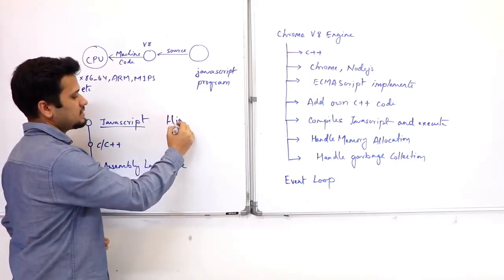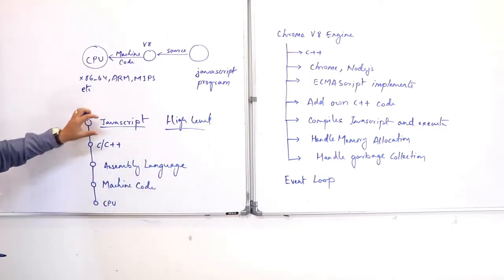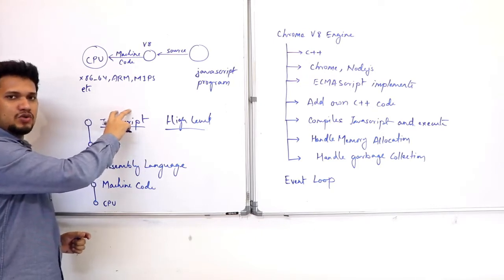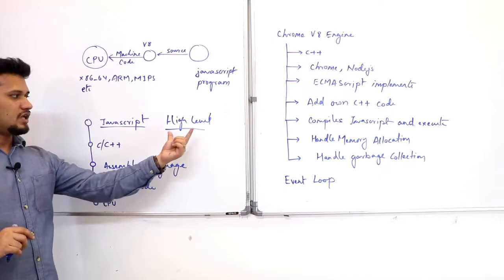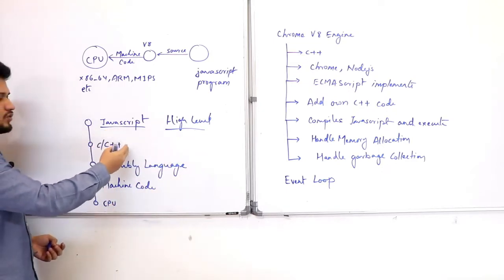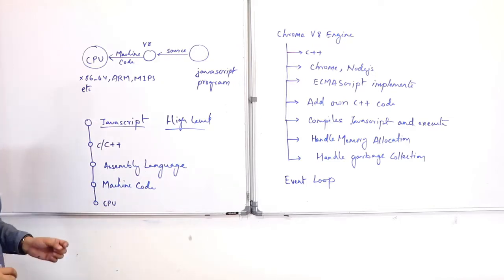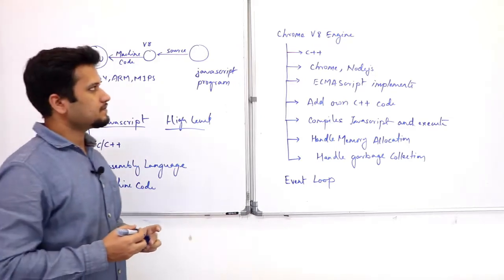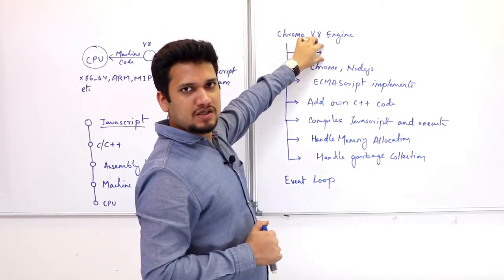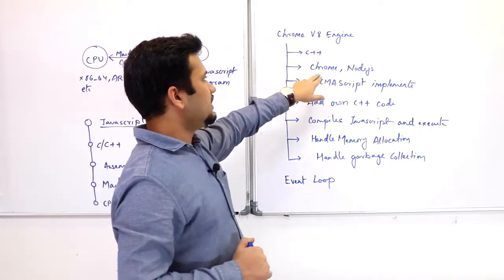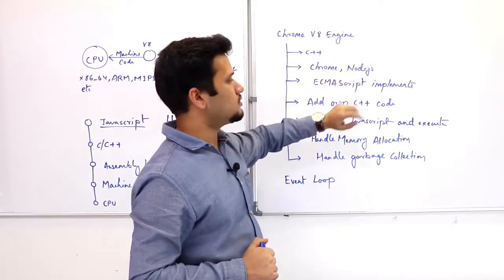JavaScript is a high-level language, which means we are very easily able to write JavaScript and the system is able to execute it. It is high level, but it has to go through the process of compilation so that the CPU can understand it. Now, the Chrome V8 engine is written in C++, so it is really fast. It runs in the Chrome browser, and now in Node.js also.